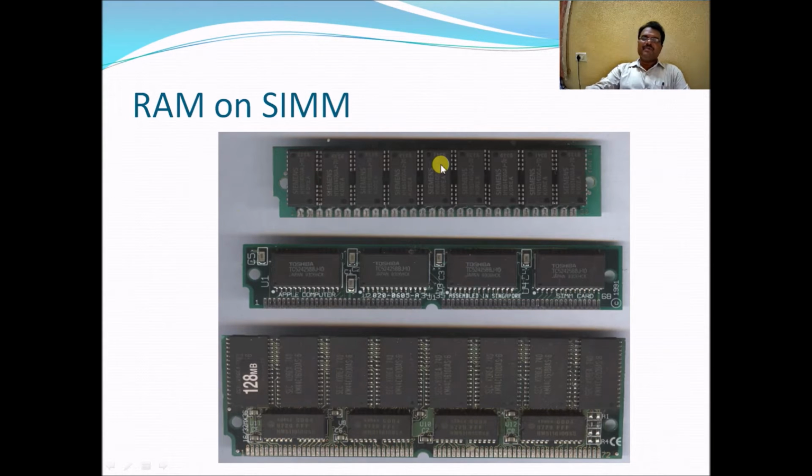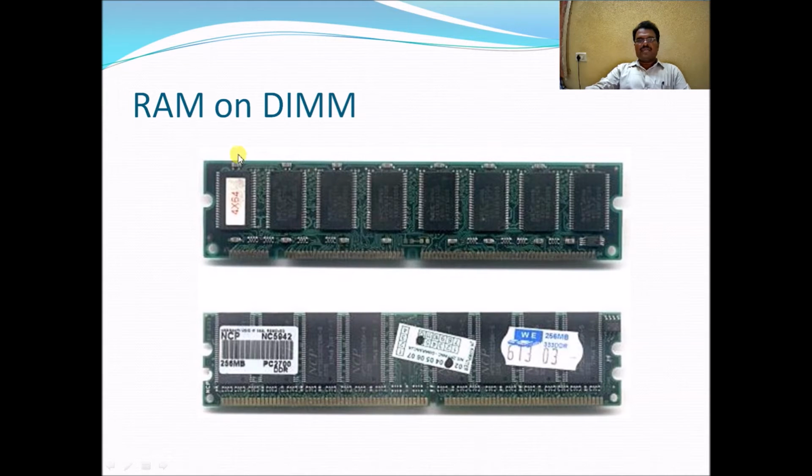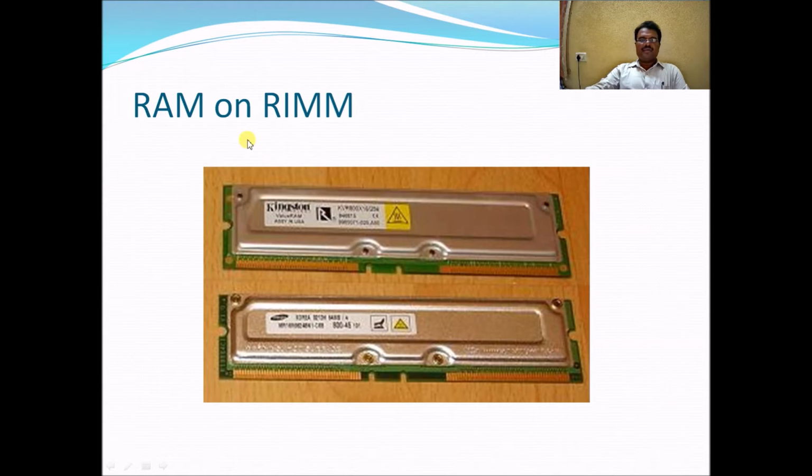And these SIMs can be inserted directly into the SIM slots, the RAM slots on the motherboard itself. The RAM in the form of DIMMs has integrated circuits where information can be stored, and these DIMMs can be inserted into the DIMM RAM slots provided on the motherboard. And there is RAM in the form of RIMM, Rambus inline memory module, and these RIMMs may also be inserted into the RIMM RAM slots provided on the motherboard.